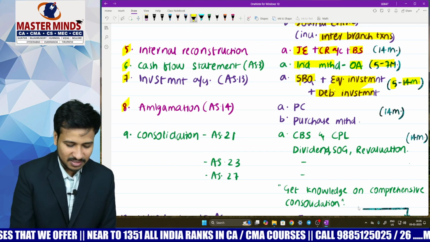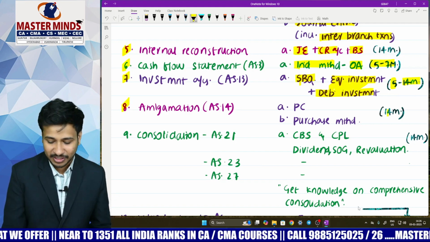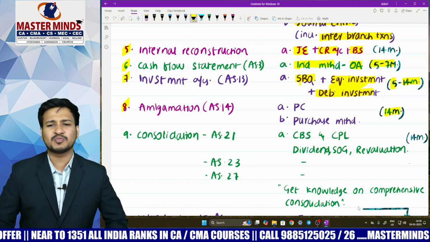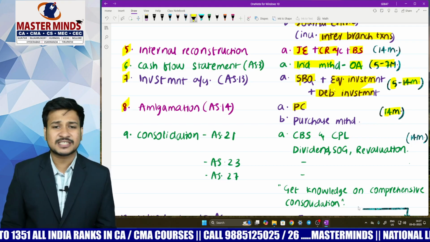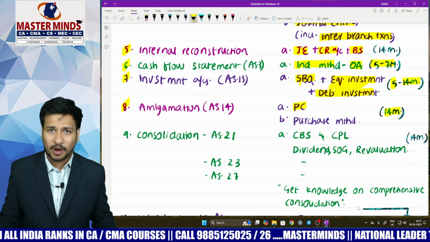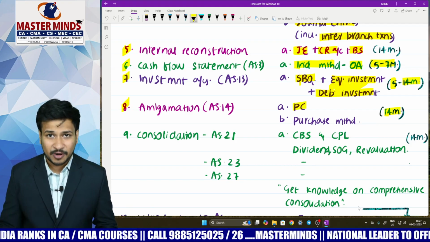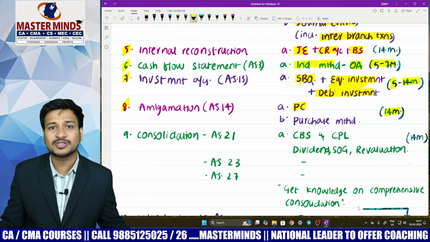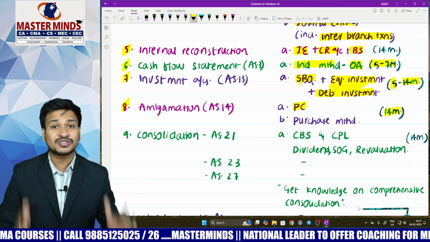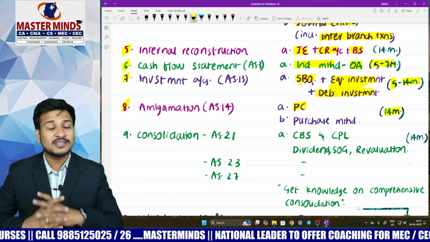Coming to the next one, amalgamation, a sure short 14 marks question again. What is the most important thing in this? Compute PC, purchase consideration, in each and every problem, including purchase method, merger method, or whatever kind of problems are available, from whatever resources are available. Compute PC in each and every problem.